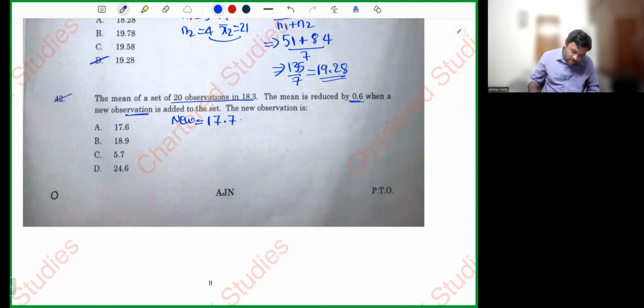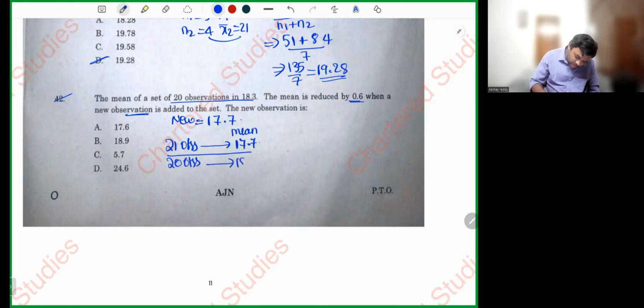See here, my dear friends. For 21 observations, mean is 17.7. For 20 observations, mean is 18.3. What is the value of the one observation? He is asking.